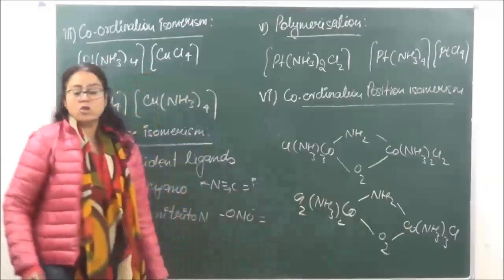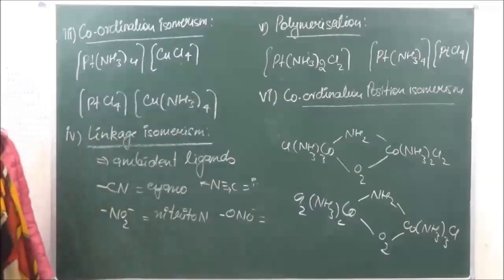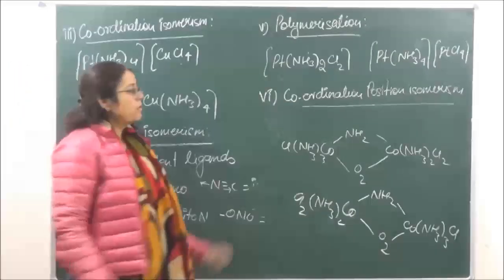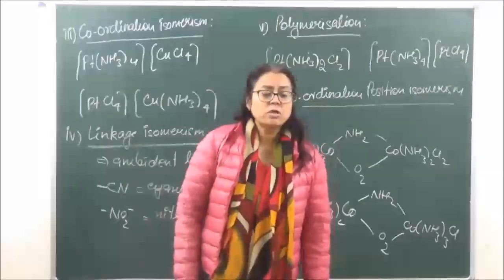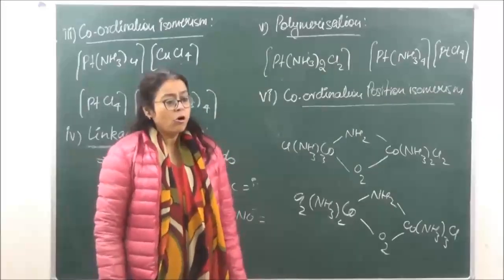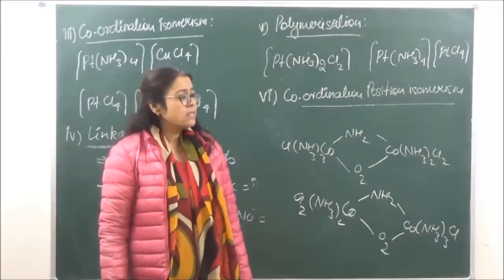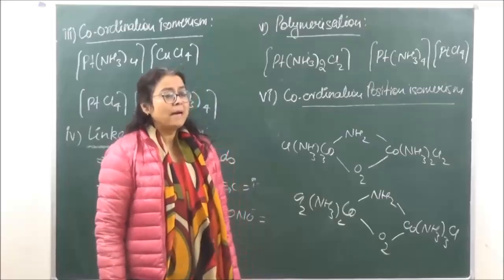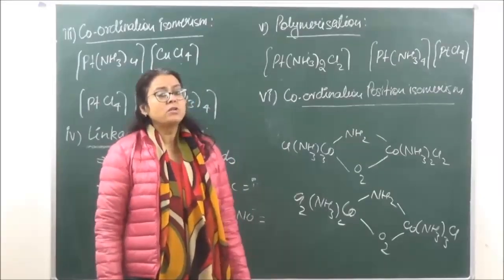So it's just the position of the ligands which is going to change. Okay? So we've done the first kind of isomerism today, which is only based on the structural differences between two different kinds of compounds having the same molecular formula.